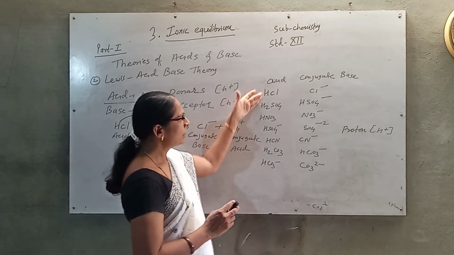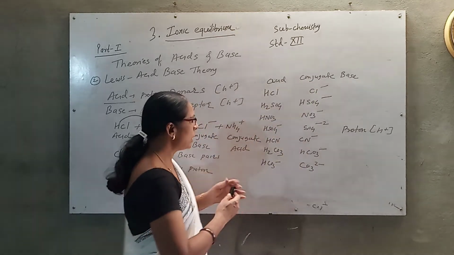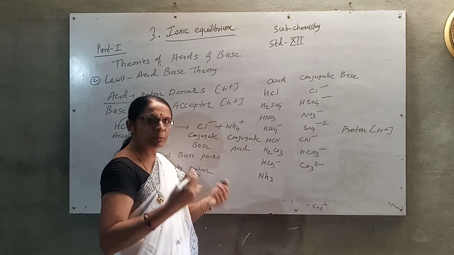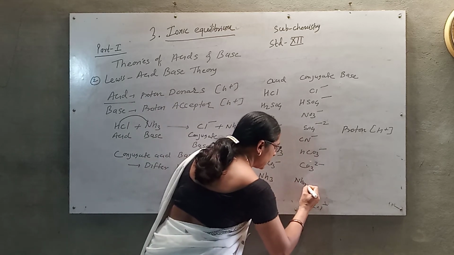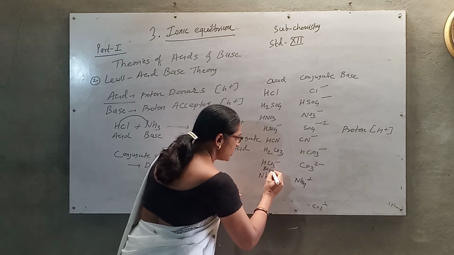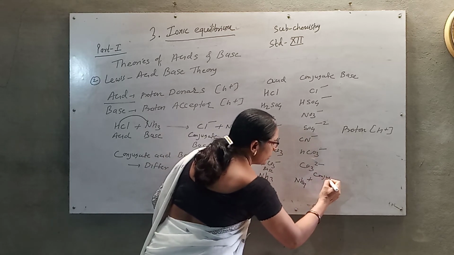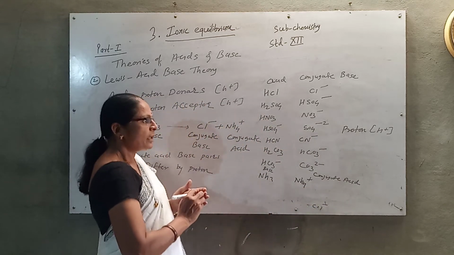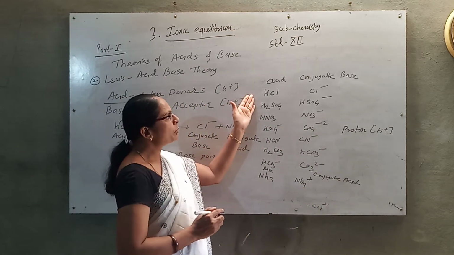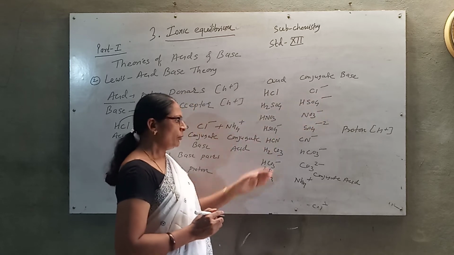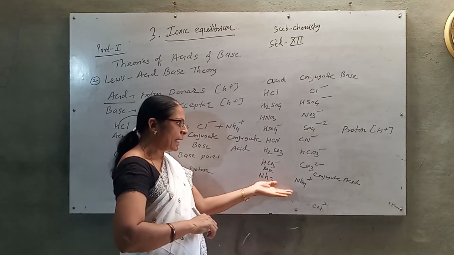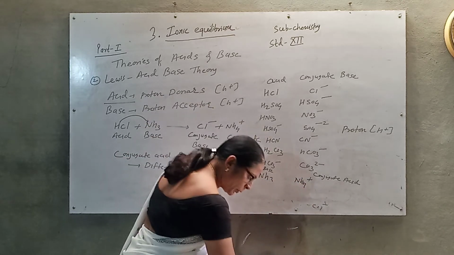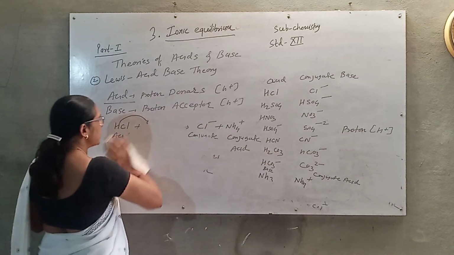Okay. So for an acid, we can write the conjugate base. Similarly, if you have the base ammonia, it accepts the proton and gives NH4 plus. So this is a base and this is its conjugate acid. An acid donates a proton, so by the loss of the proton we produce a conjugate base. A base accepts the proton, so by the acceptance of the proton we produce a conjugate acid. In this way, we can produce conjugate acid-base pairs.